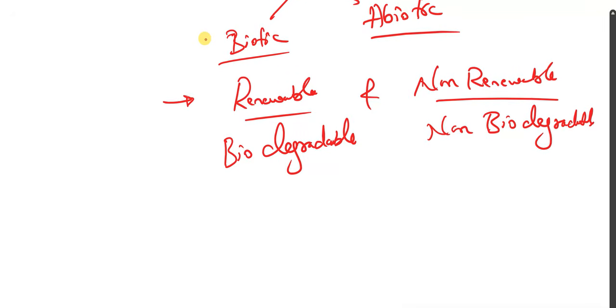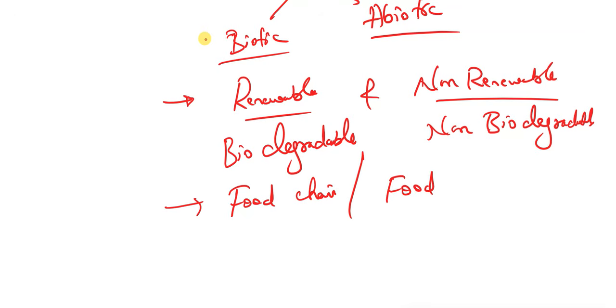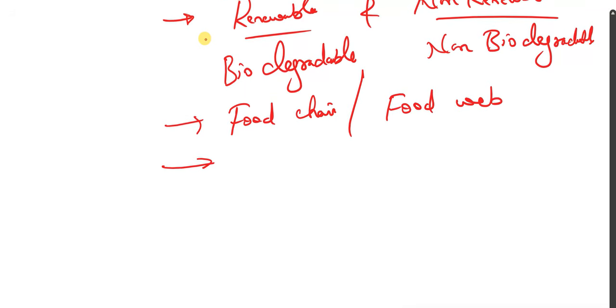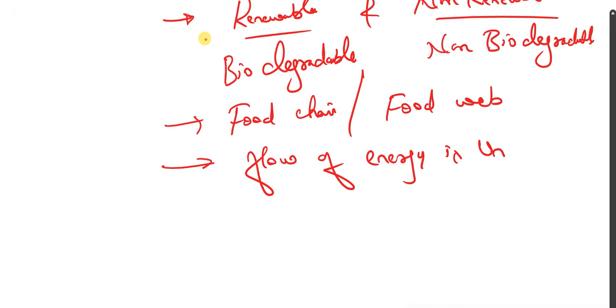Clear? And ultimately, we come to the topic, what is food chain? They may ask you, what is food web? And they may ask you the question based on trophic movements. And before going for trophic movement, one more important question is there. The flow of energy is unidirectional, means energy always flows in one direction.